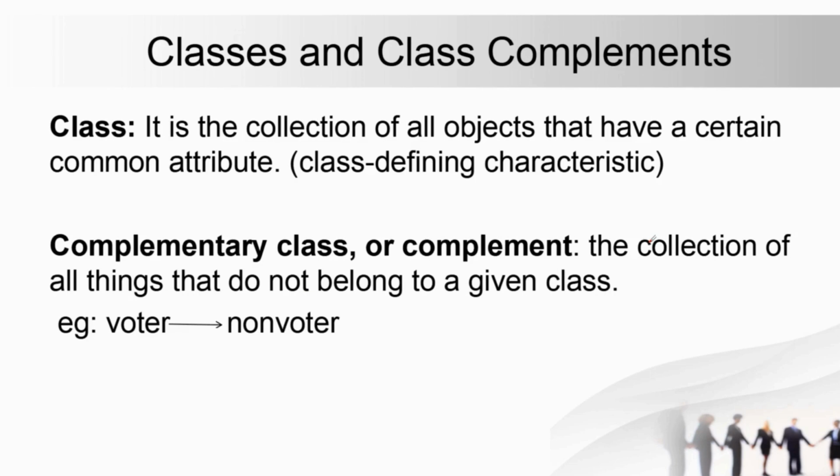Now before moving to the next case, that is obversion, we have to understand the difference of class and class complements. So class is easy to understand. It is a collection of all objects that have certain common attributes, जैसे कि यहाँ पे example है voters. So voters का एक आपका class है. So complement उसका क्या होगा? Non-voters. So complementary class or complement is the collection of all things that do not belong to the given class. So जो given class को belong नहीं करते हैं, that is the complement class. So again this is very important for obversion and contraposition.